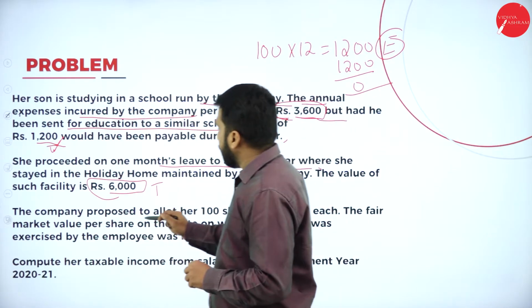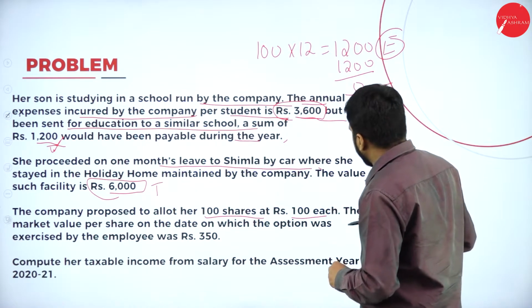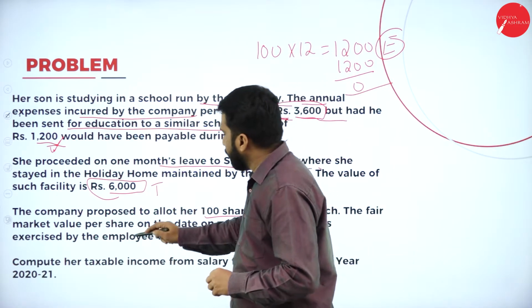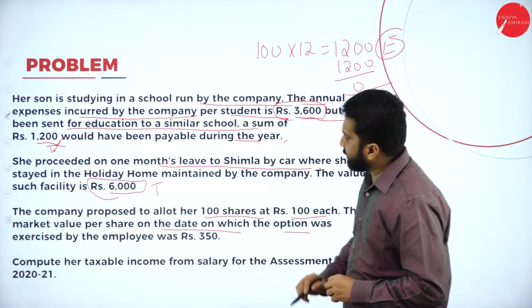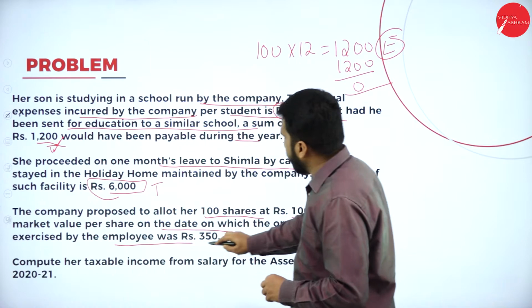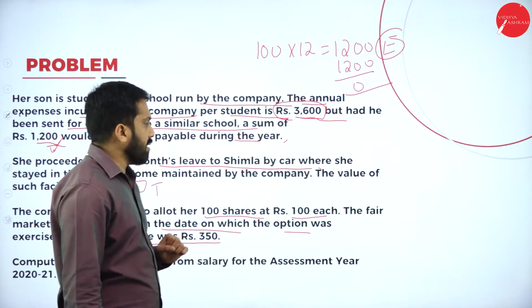Now, the company proposed to allot her 100 shares at rupees 100 each. The fair market value per share on the date when the option was exercised by the employee was 350. How to calculate this? I'll show you how to calculate.